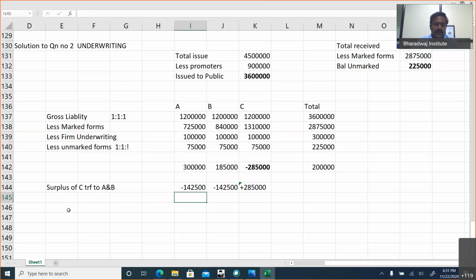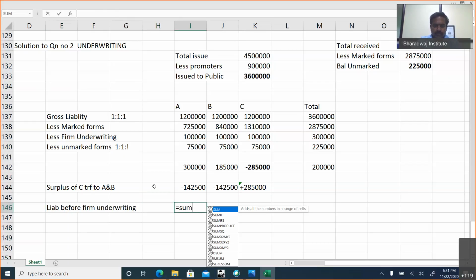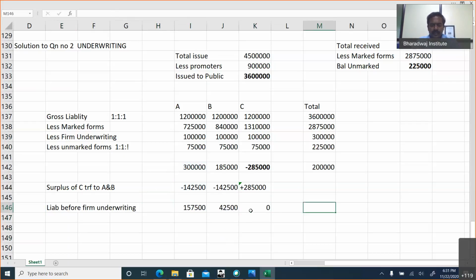So after adjusting the surplus, what is the liability before firm underwriting? It is an internal adjustment. It will not come in the total column. This will become 0. This will become 2 lakhs.